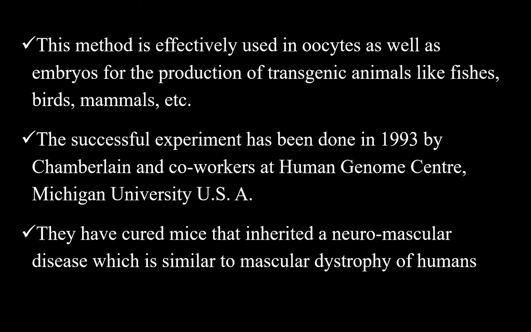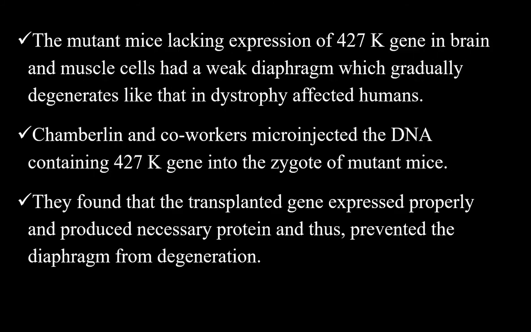This method is effectively used in oocytes as well as embryos for the production of transgenic animals like fishes, birds, mammals, etc. A successful experiment was done in 1993 by Chamberlain and his co-workers at Human Genome Center, Michigan University, USA. They cured mice that inherited a neuromuscular disease which is similar to muscular dystrophy of human beings.